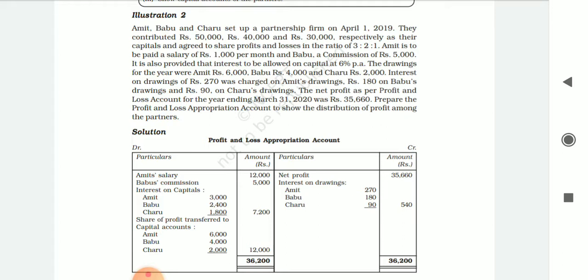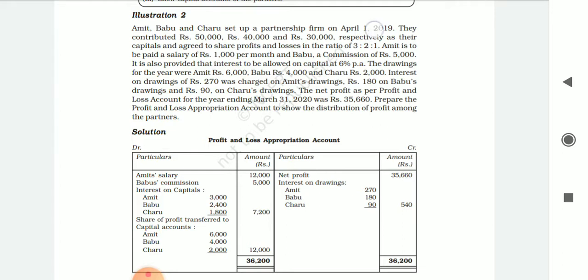The net profit as per profit and loss account for the year ending 31st March 2020 was rupees 35,660.